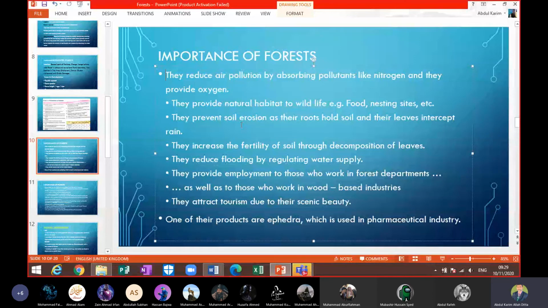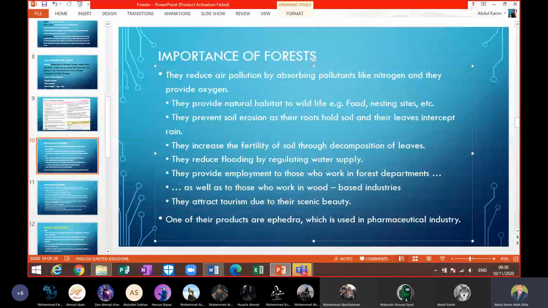Number four, they increase the fertility of soil through decomposition of leaves. So you understand that? Because when leaves fall, they decompose and they change into humus. And humus is rich soil. And that rich soil increases the fertility of the soil.